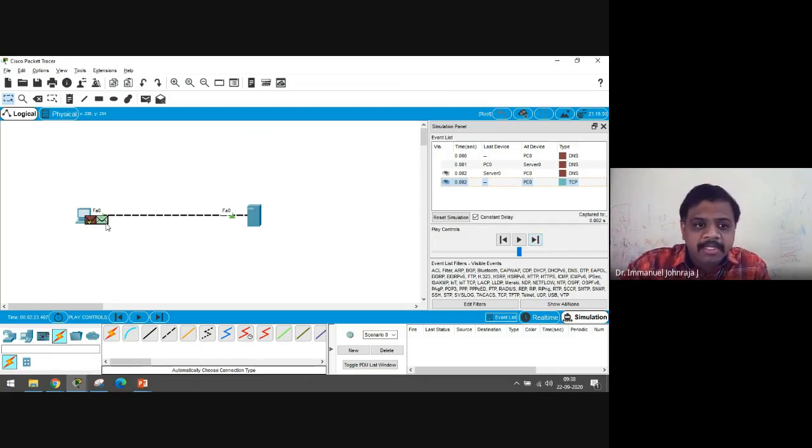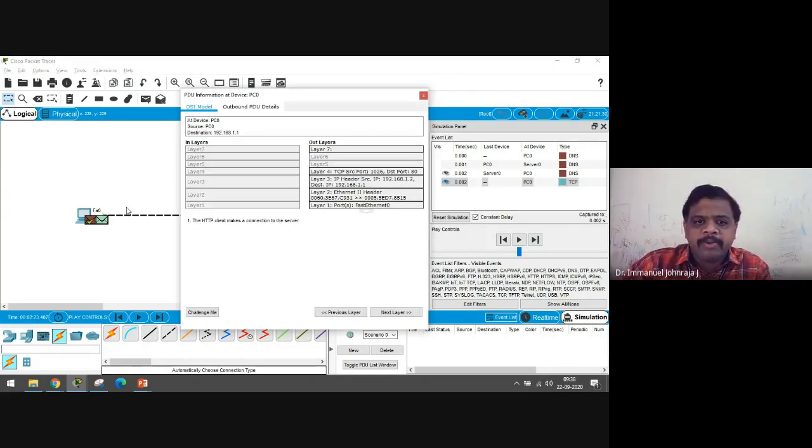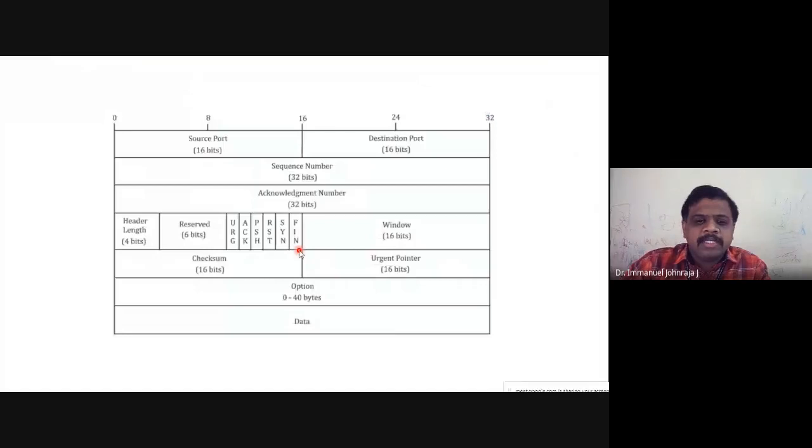Now the TCP connection is getting ready. This is TCP because it's an HTTP transmission. You are requesting a web page, so you require HTTP. HTTP uses TCP in the transport layer. You know that. I open this TCP packet and look at the outbound PDU, and let's concentrate on the transmission control protocol. In the TCP, you can see the second bit from the right-hand side is 1, which means this is a SYN bit. So you have FIN, then you have SYN. The SYN bit is 1, which is the connection request of TCP.